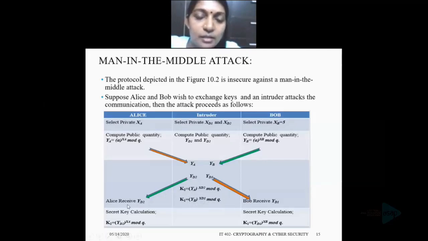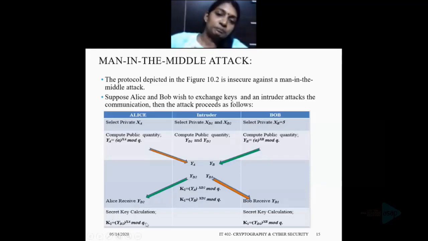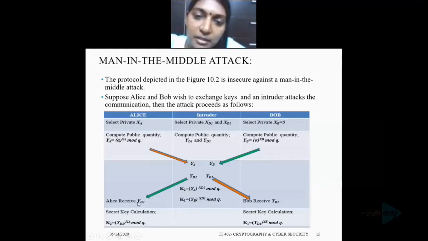After that, Alice receives YD2 and calculates the secret key K2 that is equal to YD2 raised to XA mod Q. Here Alice assumes that she received the public quantity from Bob, but actually she received the public quantity YD2 from the intruder.